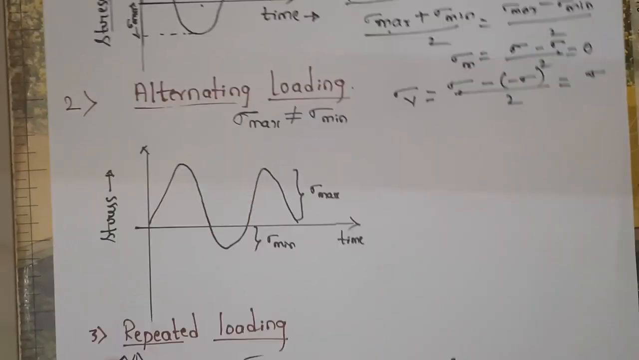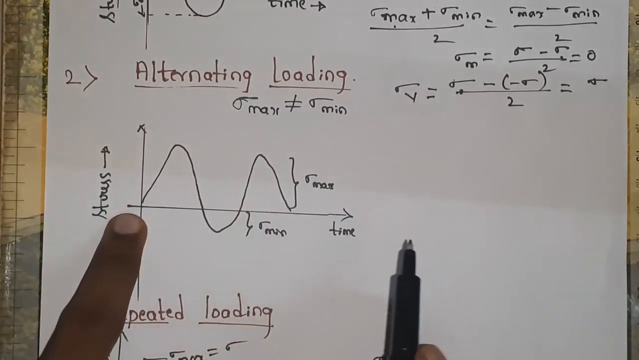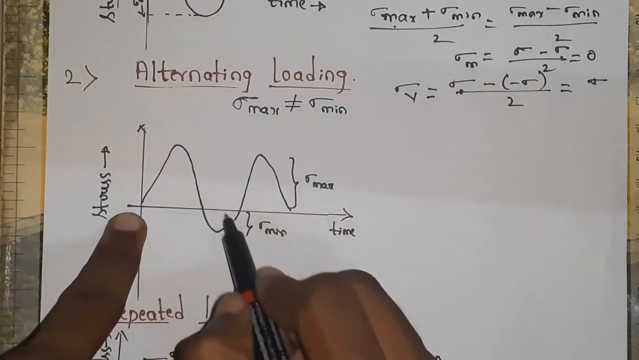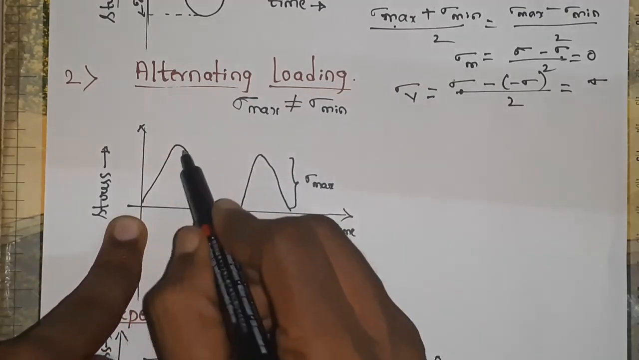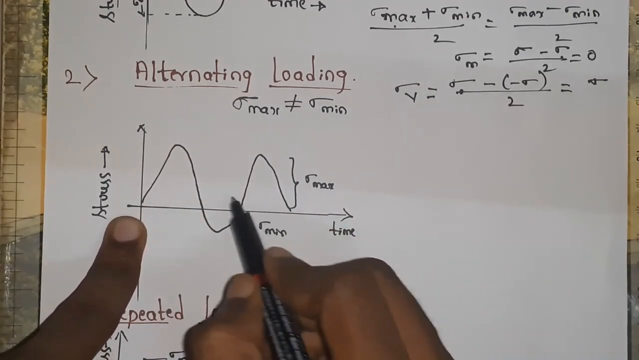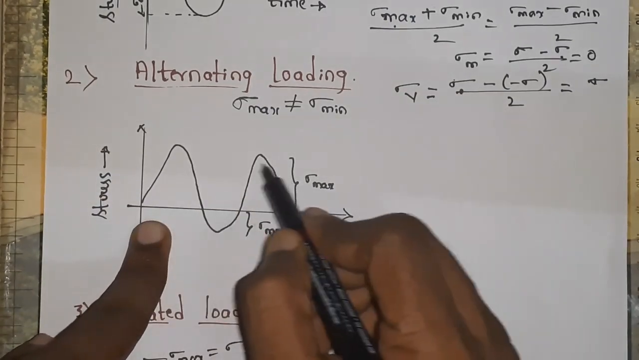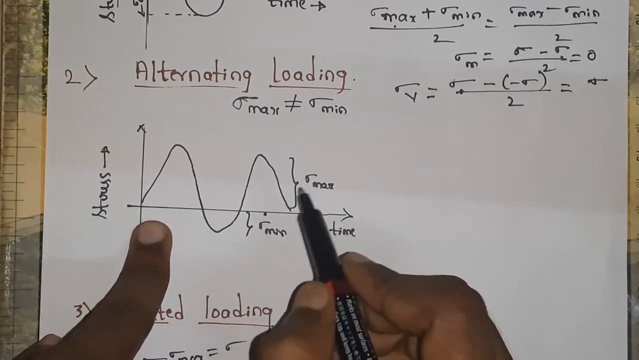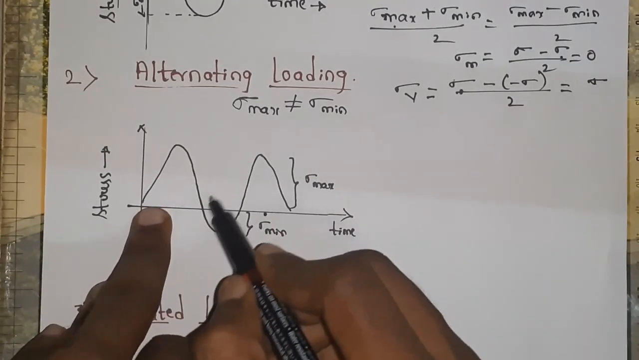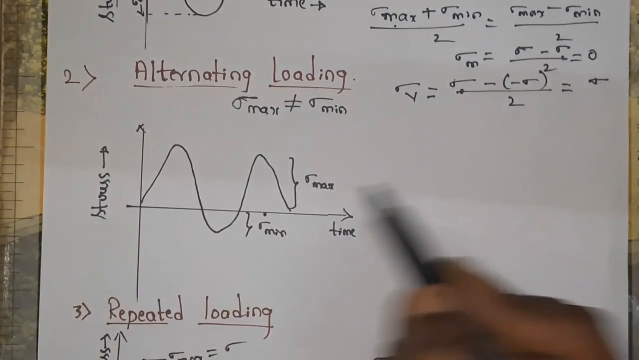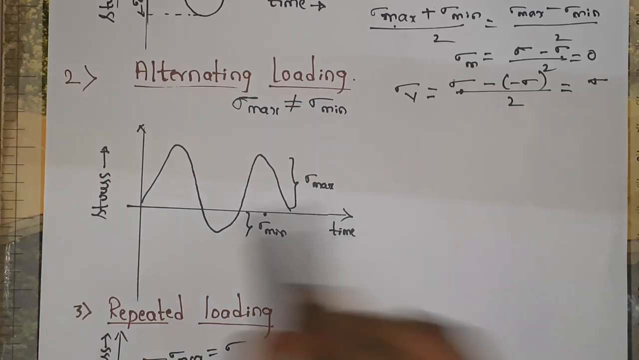Next we will come to alternating loading. Here the sigma max is not equal to sigma minimum. This is sigma max, this is sigma minimum, but these are not equal. This is the alternating loading. But sigma max and sigma minimum will be equal in further cycles. So in alternating loading, the sigma max is equal to the sigma max in the next cycle, and sigma minimum is equal to the sigma minimum in the next cycle.